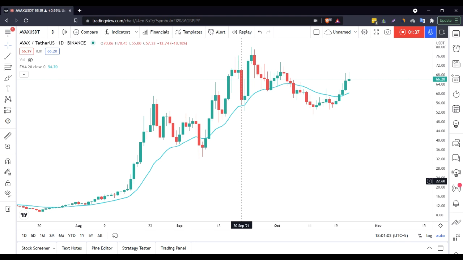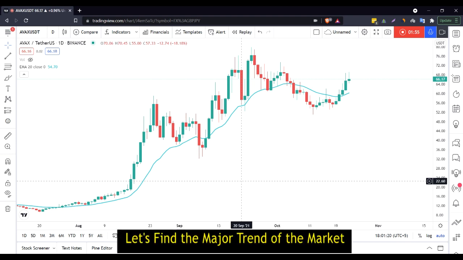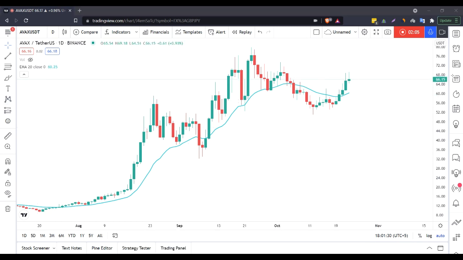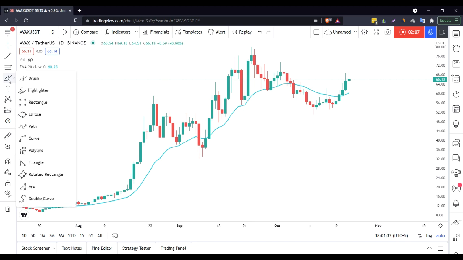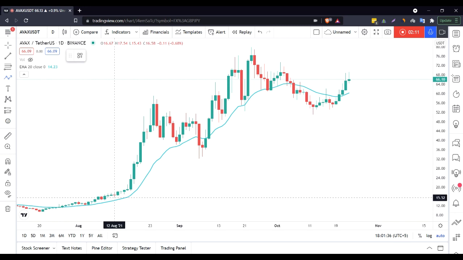So let's start. If you see at a glance, you will feel that probably AVAX coin is still in an uptrend, but let's try to figure out the major swing highs and swing lows of the current trend to get a better picture of the current situation.